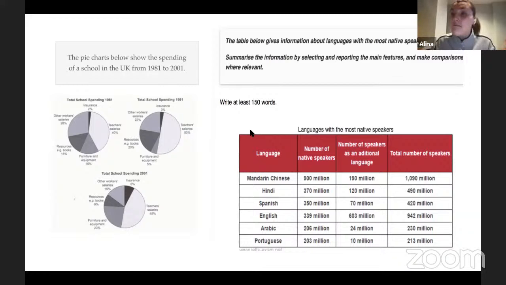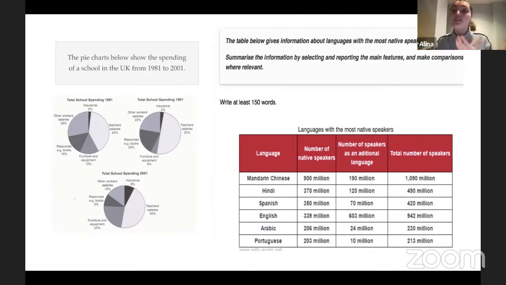So what I would recommend you to do with tables is that you definitely need to make sure that you kind of take some notes on your table, especially if you take a paper-based test, right, in IELTS. So for example, here, what I would do, I would definitely take some notes and draw some arrows which show the direction of how these numbers were actually changing. So I can see, for example, an upward trend, right, or maybe downward trend, right?